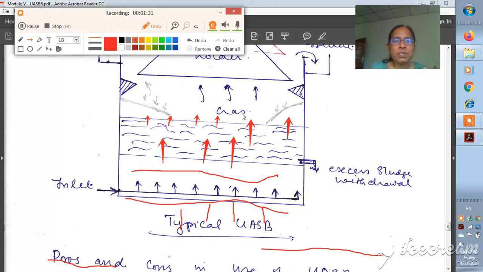So when it reaches the top, here in the reactor you can see that there are two projections. These are called deflectors.